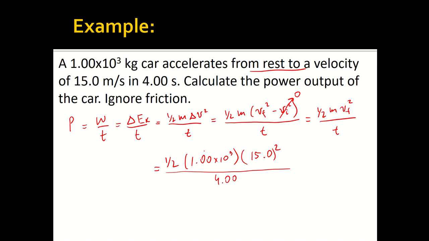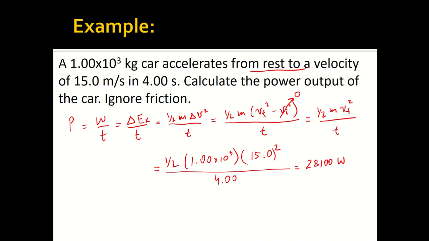We have 3 sig figs in every variable, so the answer should have 3 sig figs. Once you calculate this, you get 28,100 joules per second, or watts. So in this case, the car outputs 28,100 joules every second that it accelerates for the 4 seconds.